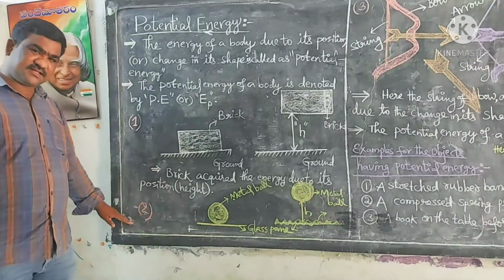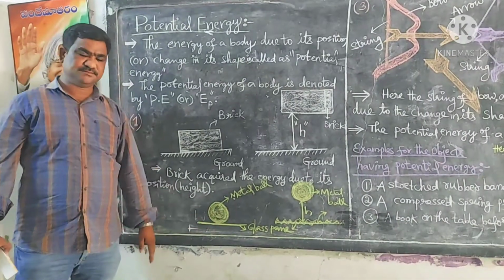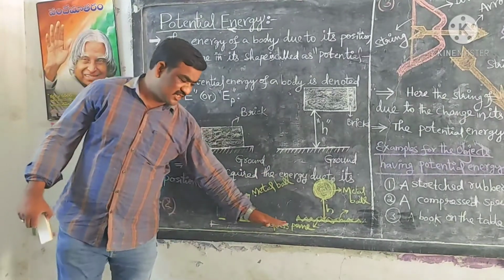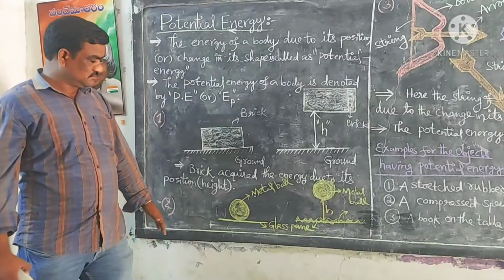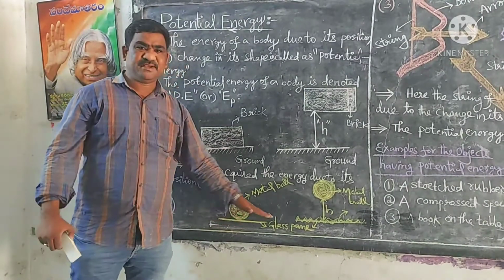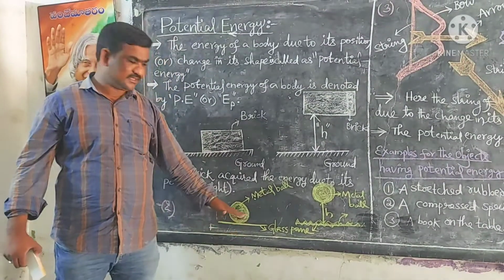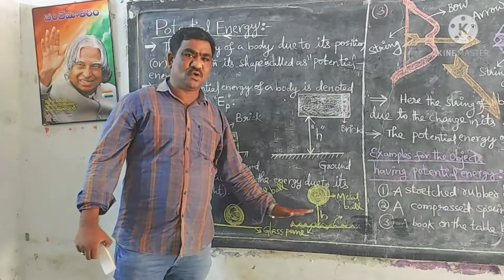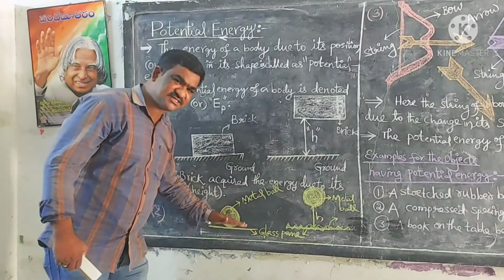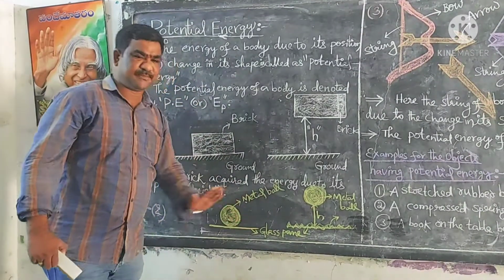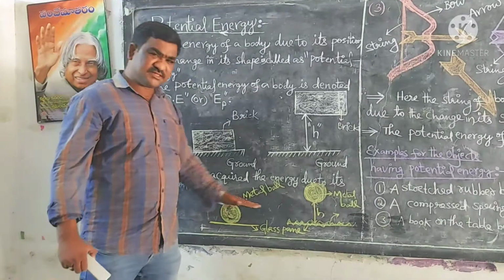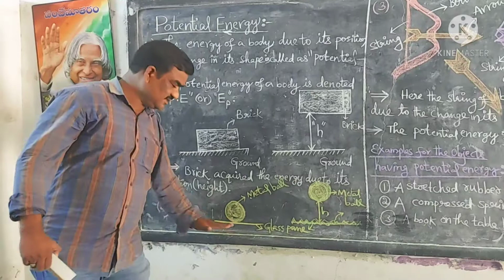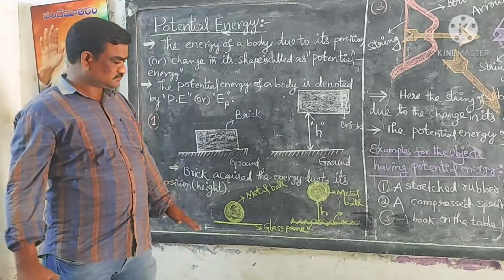Consider another example. Place a metal ball on a glass pane. When the metal ball is placed on the glass pane, it has no energy. Why? Because it is at rest on the glass pane. So that's why it cannot do any work on the glass pane.